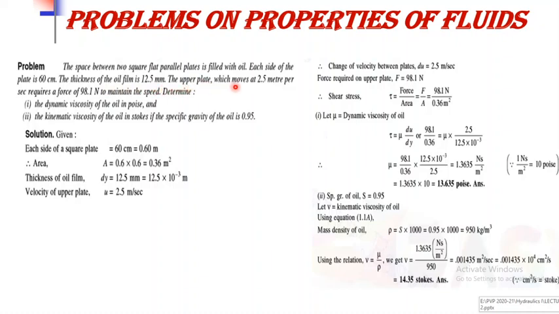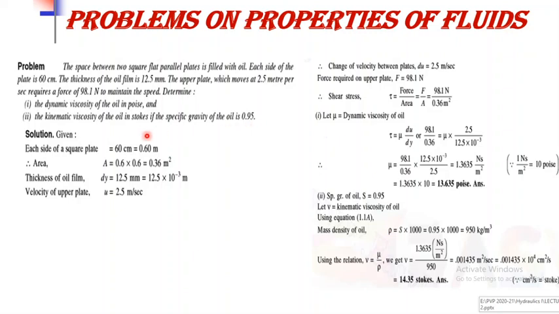The upper plate, which moves at 2.5 meter per second, requires a force of 98.1 Newton to maintain the speed. So determine first the dynamic viscosity of oil in poise, and second the kinematic viscosity of oil in Stokes if the specific gravity of oil is 0.95.